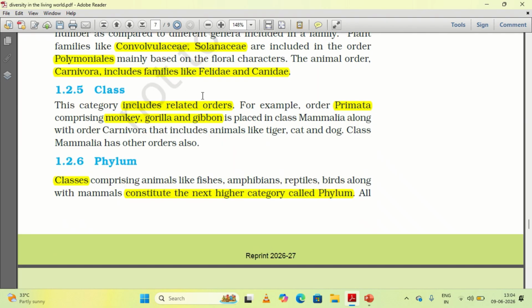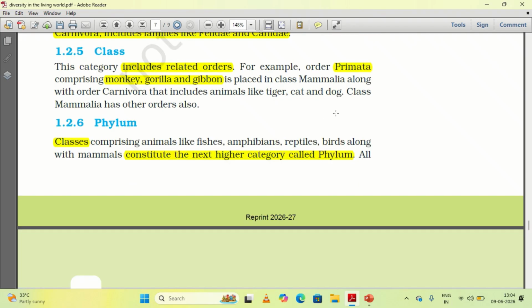Next, all the orders are included under one class. For example, the order Primata includes monkey, gorilla and gibbon, which comes under the class Mammalia.